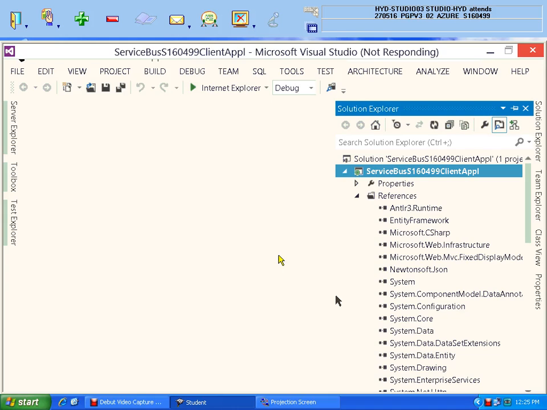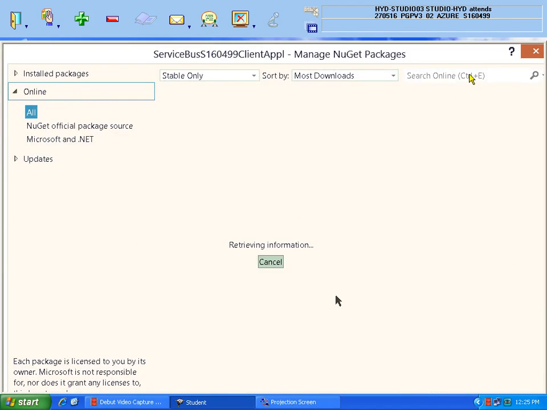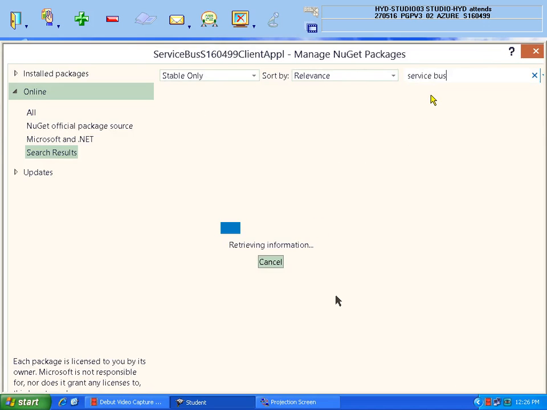See how much time it is taking. Be ready. So little faster we'll do, and I'm going to share the URL so that you can send the messages to me. Manage NuGet packages. So online here you write service bus, you take it and press enter.